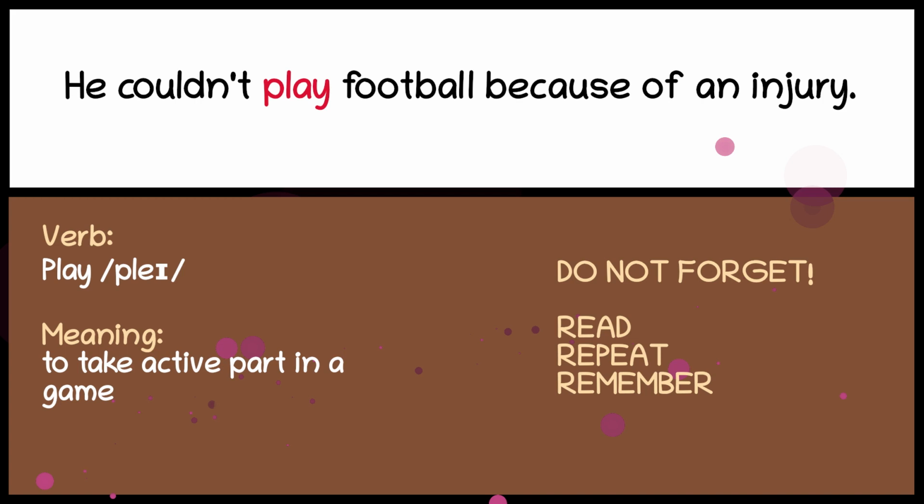Some verbs related to football. Play. To take active part in a game. He couldn't play football because of an injury.